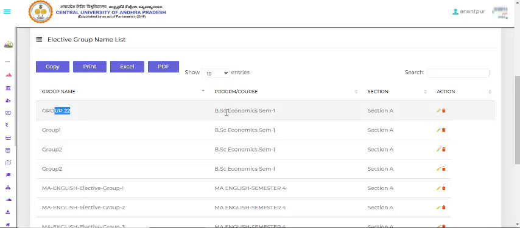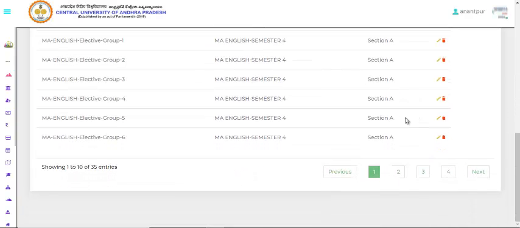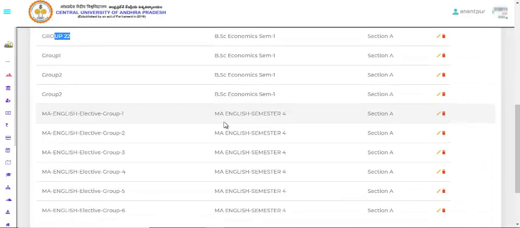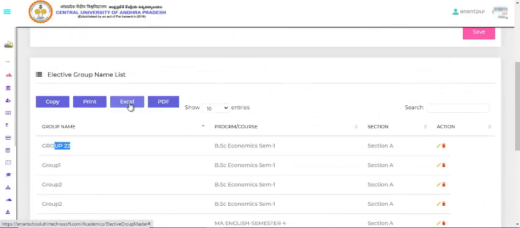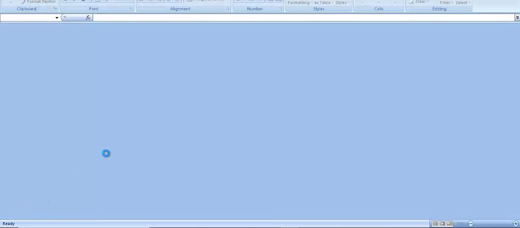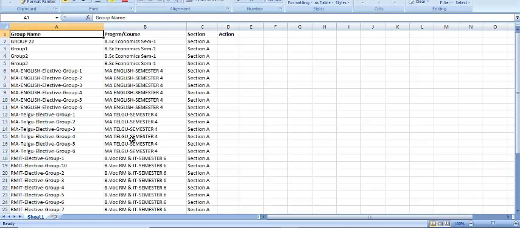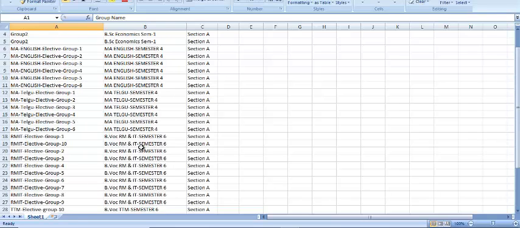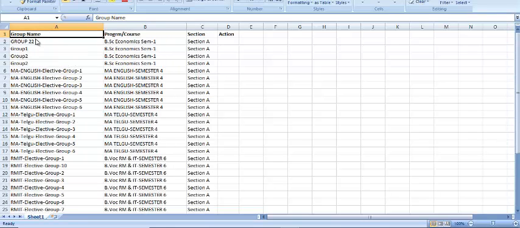If you want, we can add a subject name. For example, I've shown you group 22. And the program name is BSc Economics Semester 1, Section E. You can give all the entries we have just seen. As usual, I can take a print copy and a PDF, or I can copy it. I'm showing you in an Excel sheet, you can go through this. This is the complete details we have given, for example, group 22.